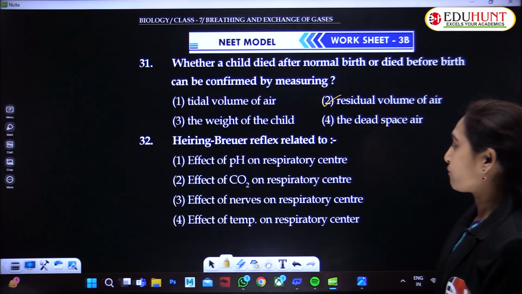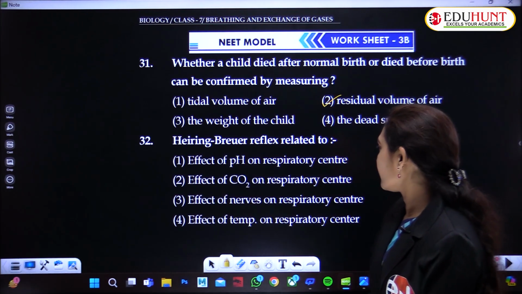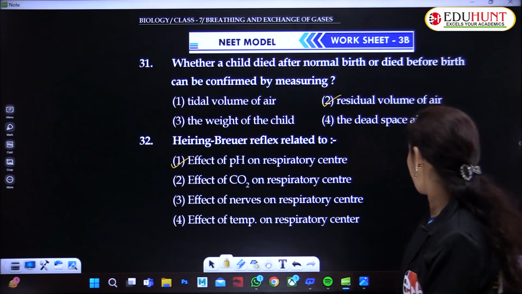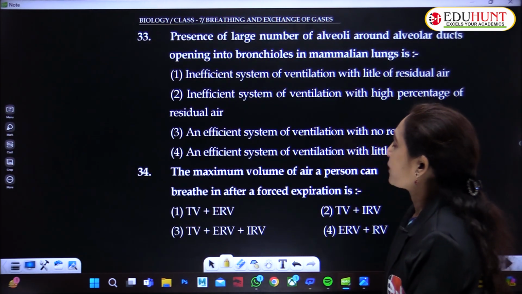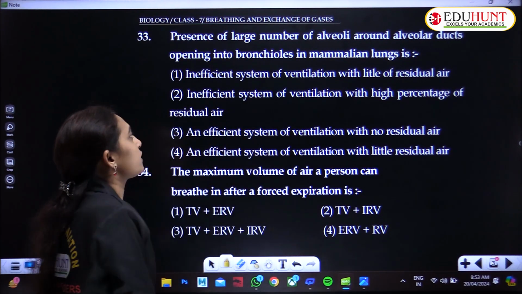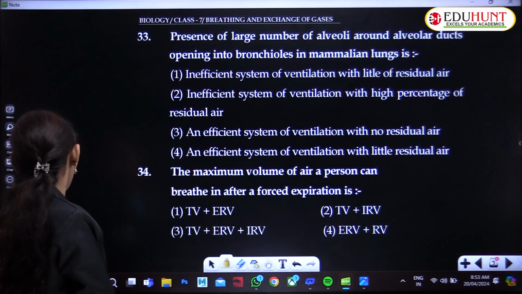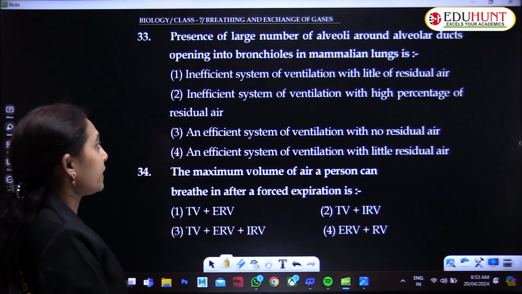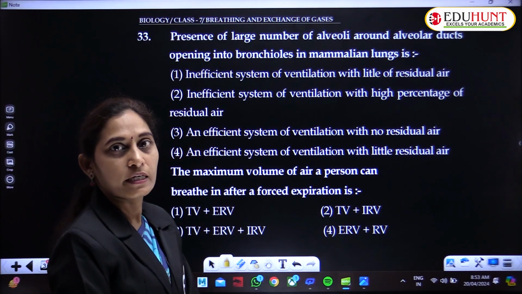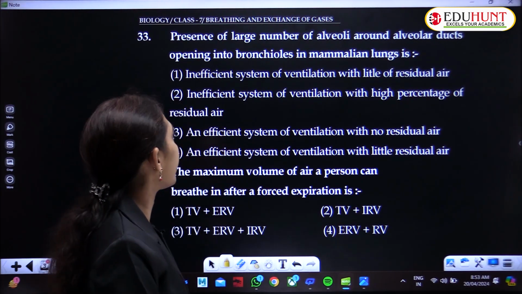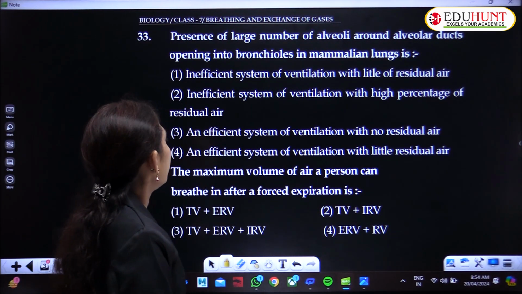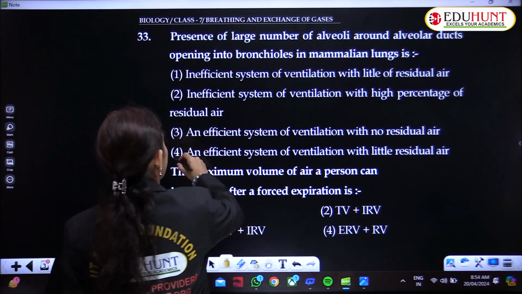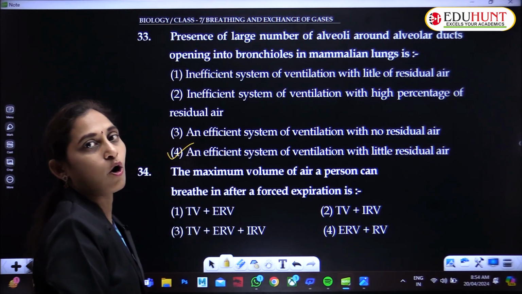The Hering-Breuer reflex is related to the effect of pH on the respiratory center. Presence of a large number of alveoli around alveolar ducts opening into bronchioles in mammalian lungs is an efficient system of ventilation with little residual air. This is the correct option.